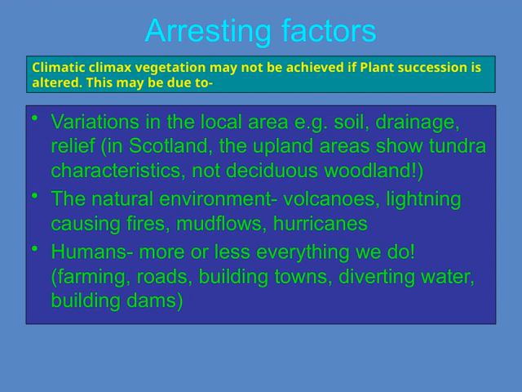Finally, it's important to note that climatic climax vegetation, the final, stable stage of succession, may not always be achieved. This is often because plant succession is altered or interrupted, whether by natural events or human activities. When succession is disrupted, ecosystems may remain in an earlier or different stage rather than reaching that stable climax.